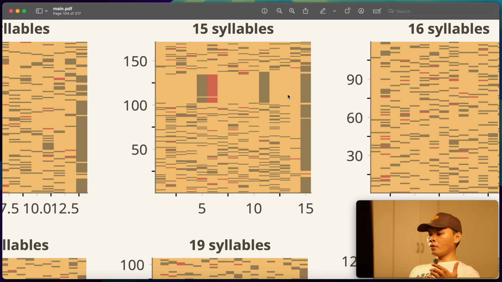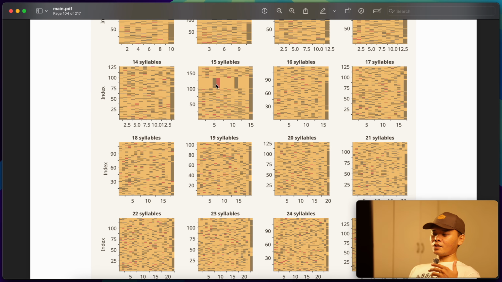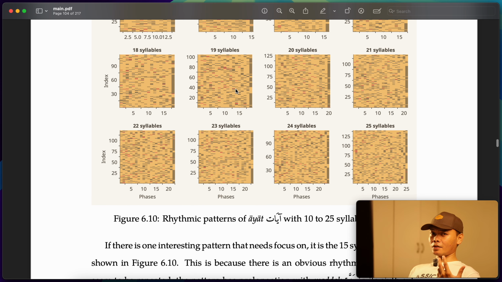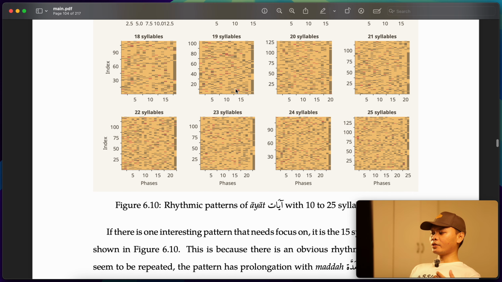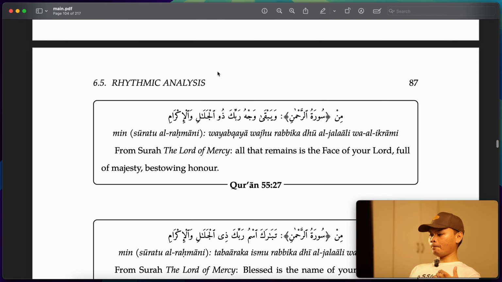And this group of verses that has 15 syllables with this profile is actually the profile of the refrain in Surah Ar-Rahman, which is فَبِأَيِّ آلَاءِ رَبِّكُمَا تُكَذِّبَانِ. Guys, I'm sorry if you hear some background sound. It's an airplane. I'm near the airport. Anyways, so that's the profile of Surah Ar-Rahman. That's one of the findings that we get here.